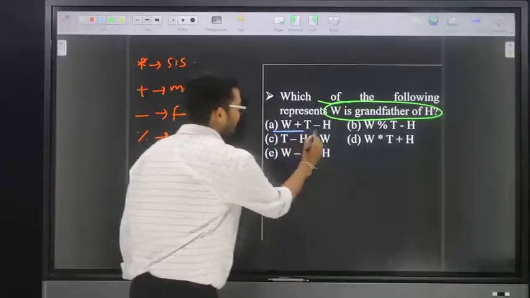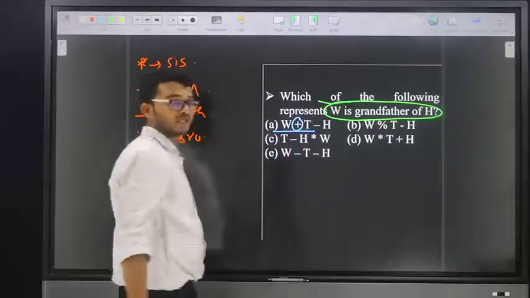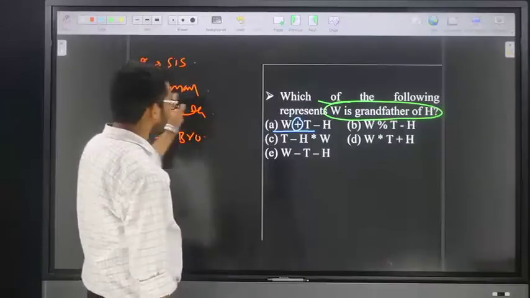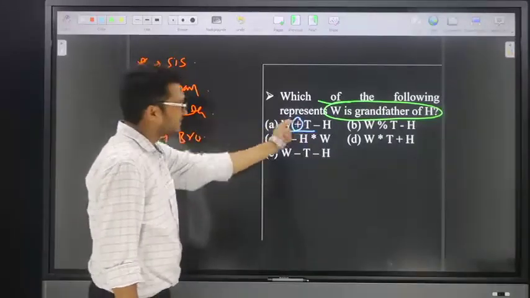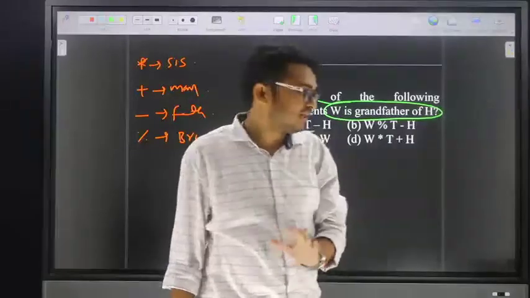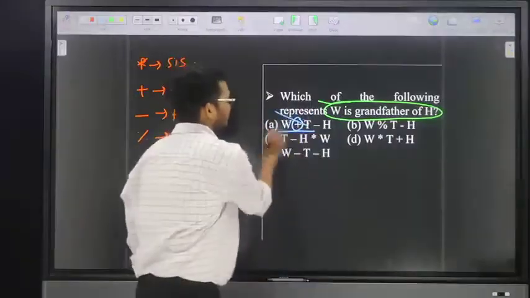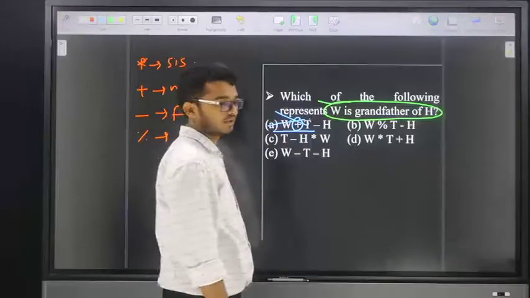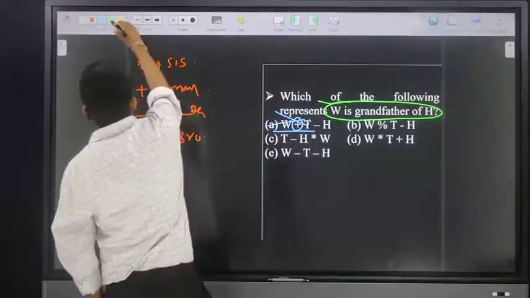The next one is W plus T. W plus means W is mother of T. That means W is female, but our requirement is that W is male. So there is no chance for option number one. Friends, now go for option number two.